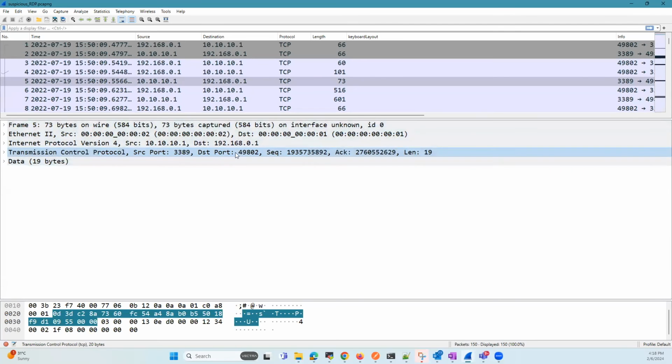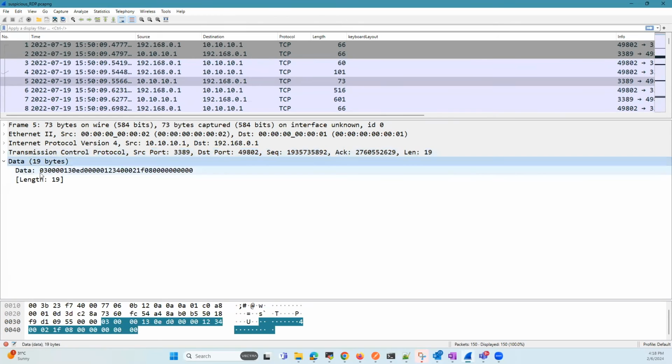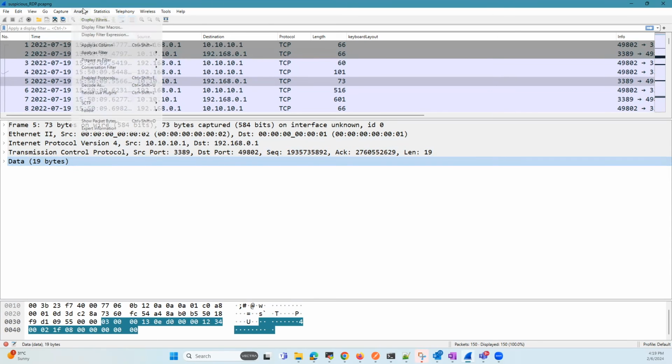The minute we do that, you can see that Wireshark now tries to decode as TPKT, but within this, you can still see that it just shows the payload as data. It doesn't depict this as RDP. One of the other reasons is that we need to go to Analyze and then Enable Protocols.